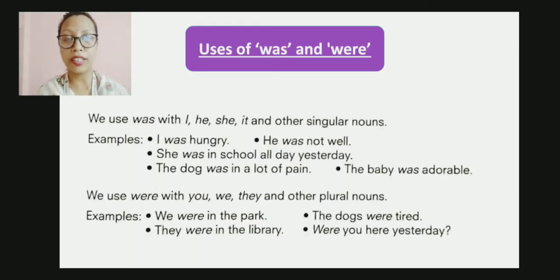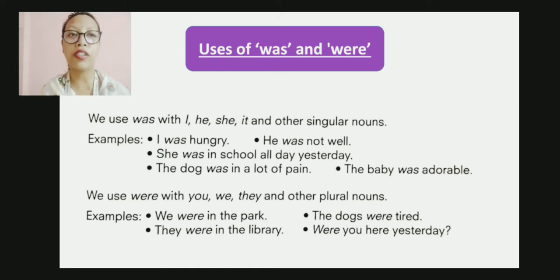Go through the passage, the dialogues, and please go through the italicized words so that it becomes clear to you when to use was and when to use were. Now let's come to the next part, the uses of was and were. We use was with I, he, she, it and other singular nouns, which I have already told you.